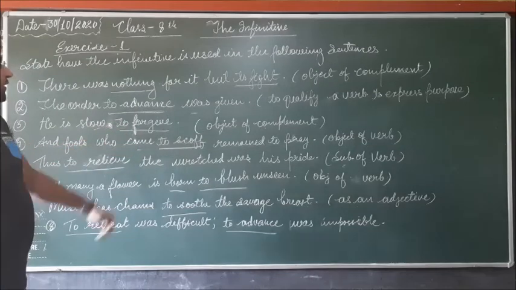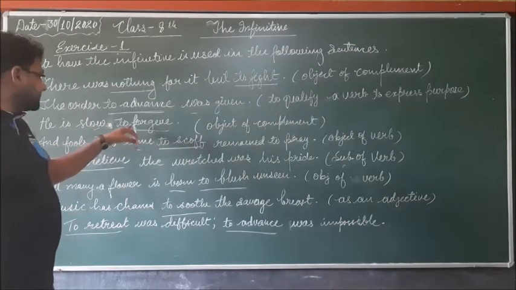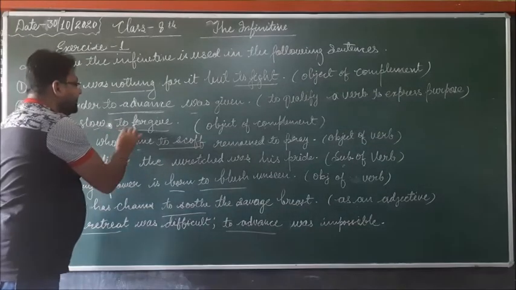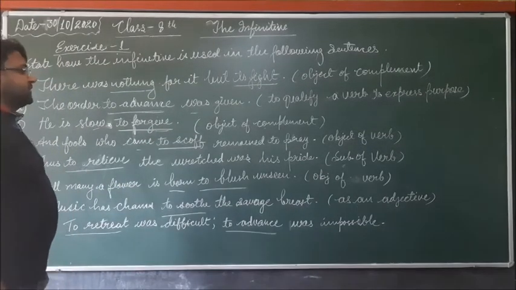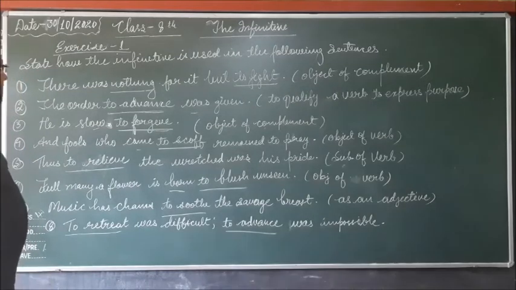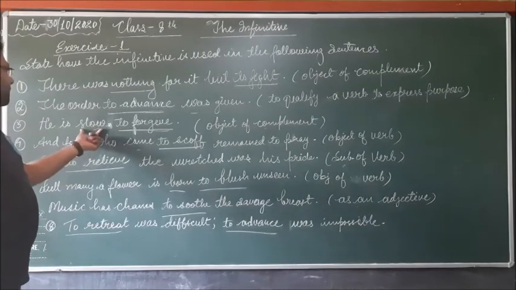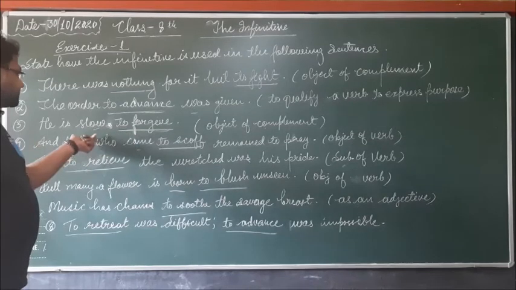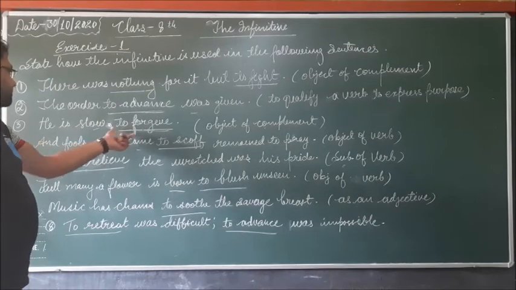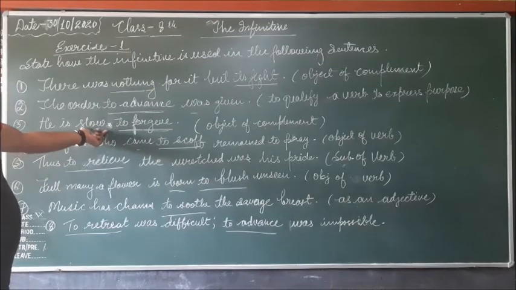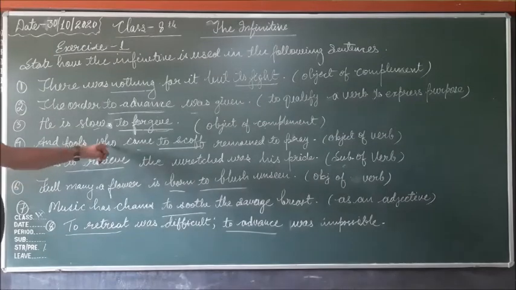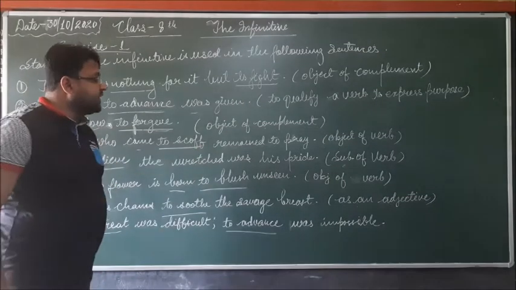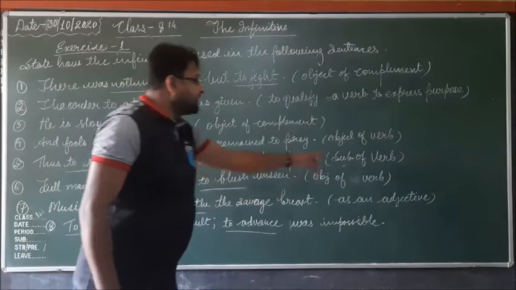Here "to forgive" is an infinitive and it is used as an objective complement. Here the object is slow, and "to forgive" is the complement of slow.